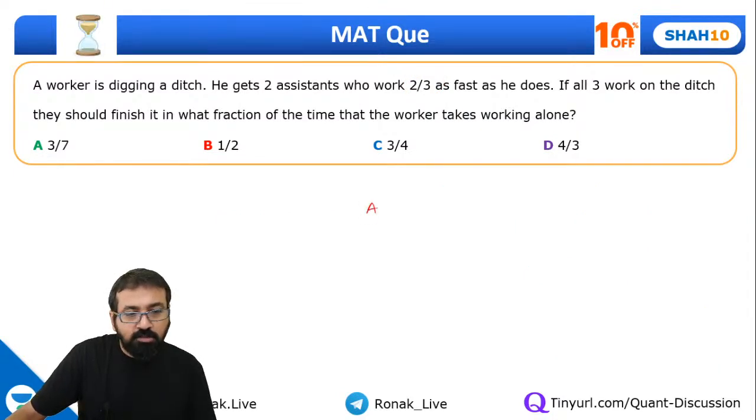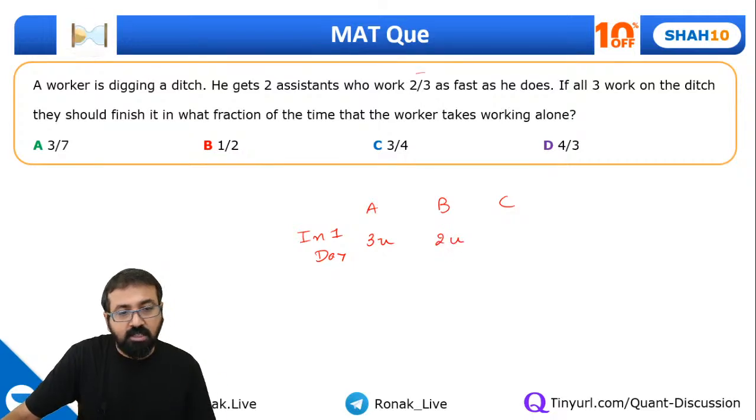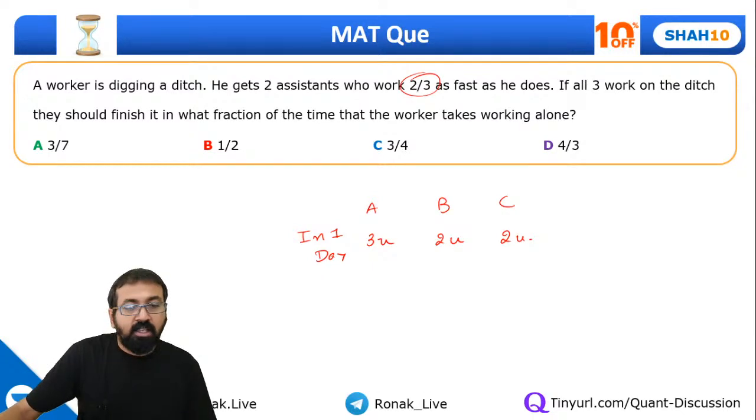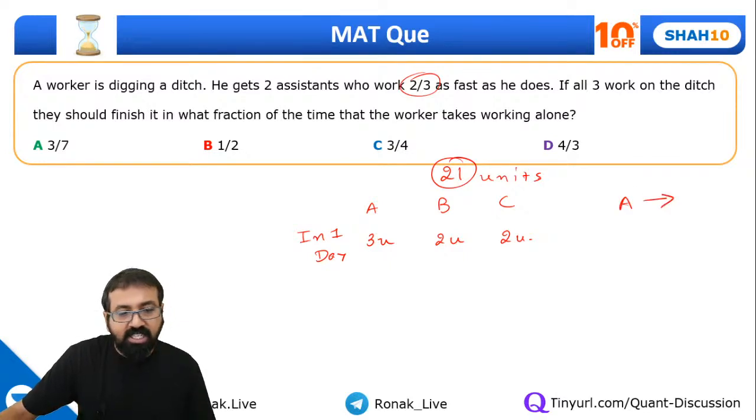Let's assume the same way. A, B and C, three workers, work done in one day. So A does 3 unit work in one day, B does 2 unit work in one day, because B and C are 2/3 as fast as A, and C also does 2 unit work in one day. Okay, now let's assume the total work as 21 units. So A alone will take, I have taken 21 so that I can divide it by 3 as well as 7.